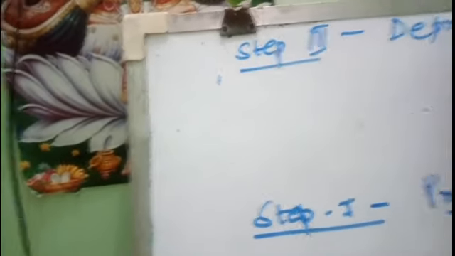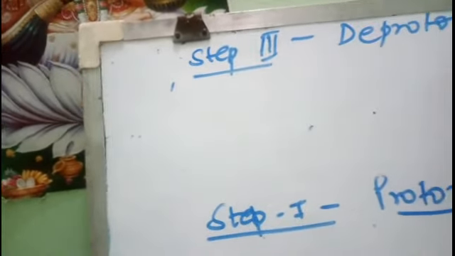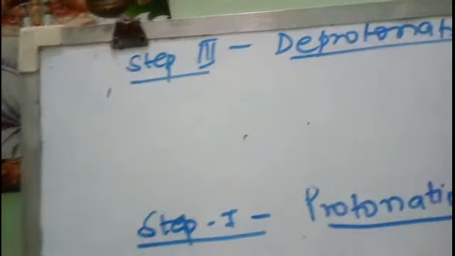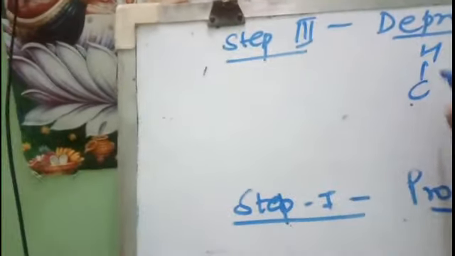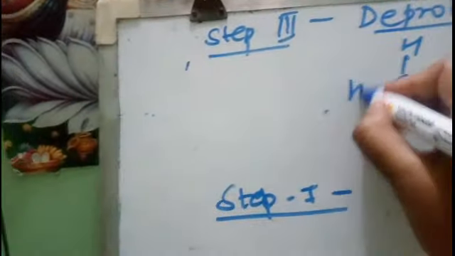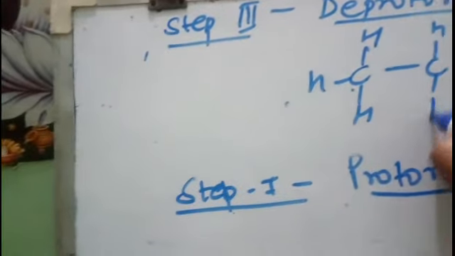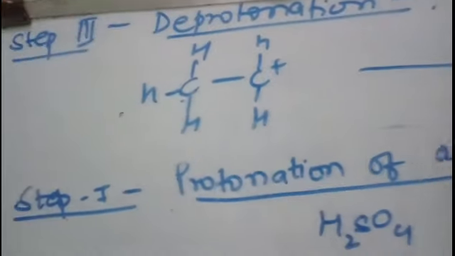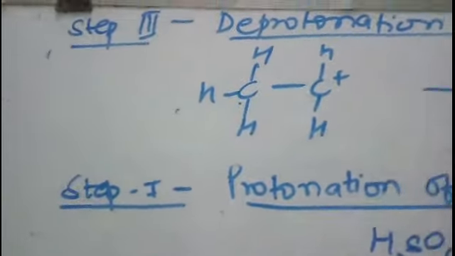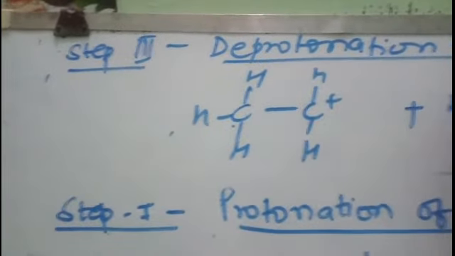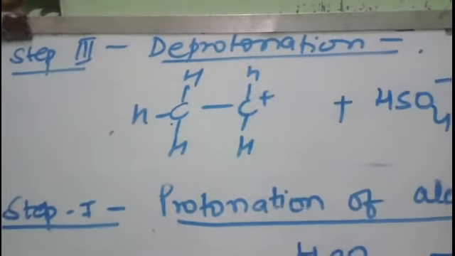In the third step, deprotonation will take place. Deprotonation means removal of proton. So from this carbocation, HSO4 minus will react.